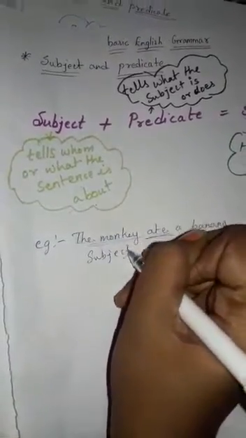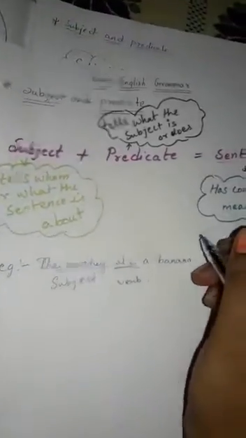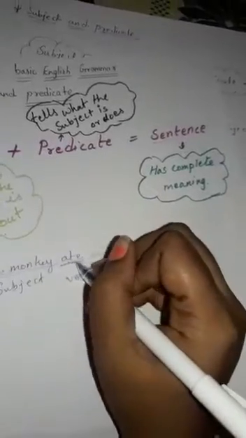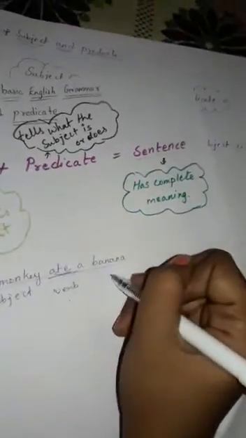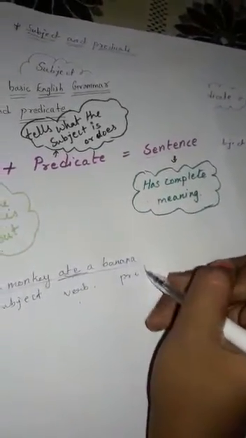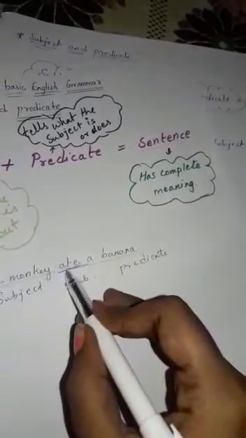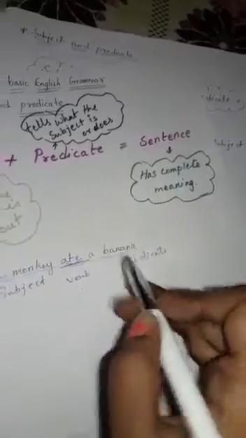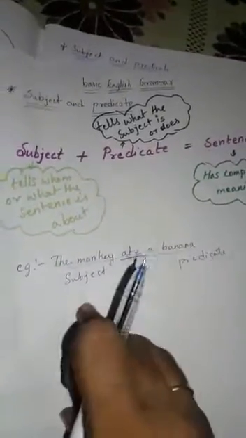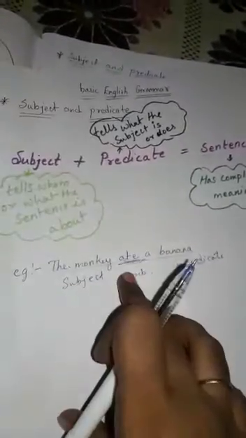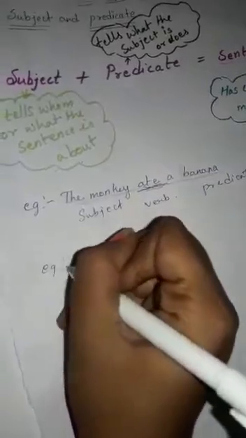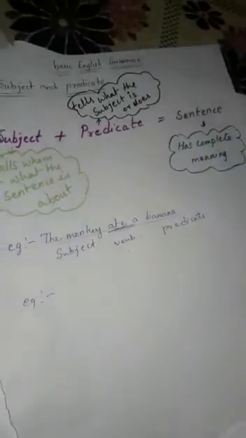And the rest of the sentence is called the predicate, because the predicate contains the verb in the sentence. So this is the example about the subject and predicate. Now we see one more example about the subject and predicate.